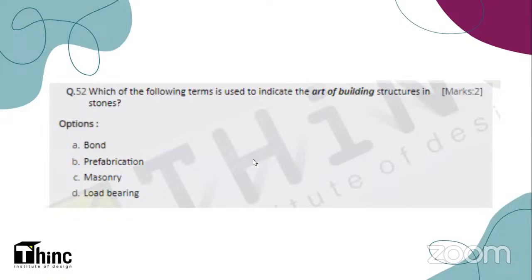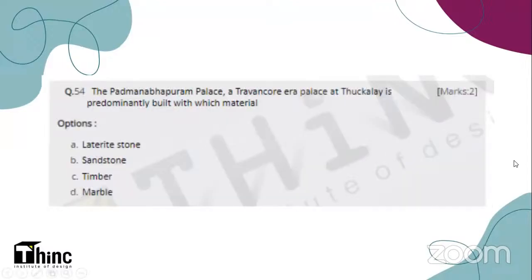Yes, the right answer is C, that is masonry. All types of construction that we do either with stone or bricks are known as masonry. When we construct with bricks, it is known as brick masonry, and when we construct with stone, it is known as stone masonry. So C will be the right answer.